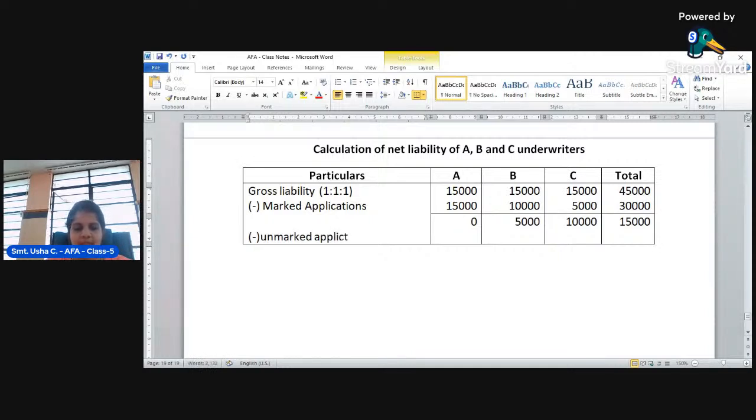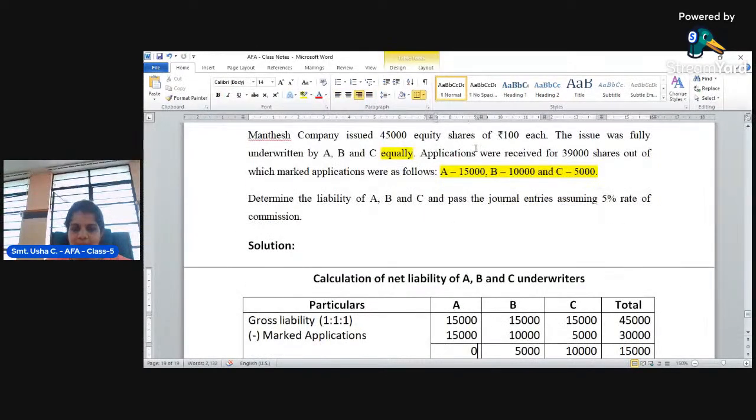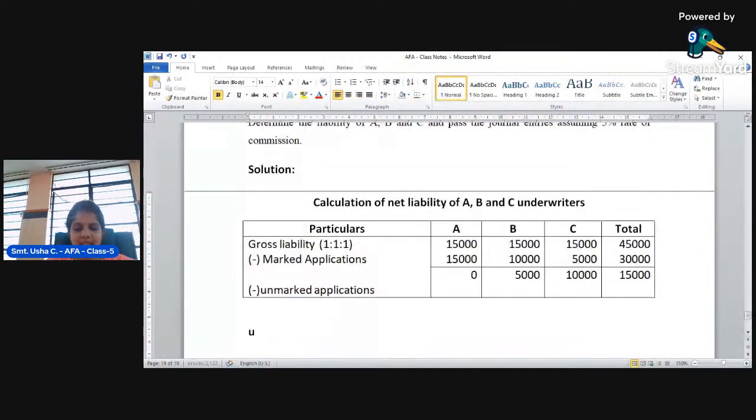Unmarked applications. How to calculate unmarked applications? The company has issued 45,000 shares, whereas how many applications were received? Applications received were 39,000. So we can calculate unmarked applications